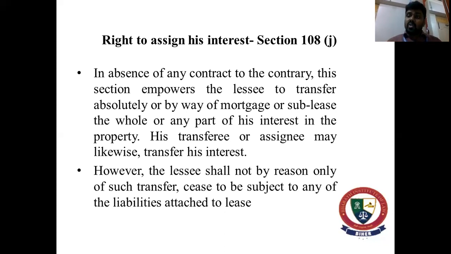So we have seen that you have the right to get the possession, and it becomes a liability of the lessor to give you the possession. So it becomes a right of the lessee to claim the possession. Now it is a liability of the lessee to give the possession back. You have to give the possession back on the expiry of the term. So on the expiry of the lease period, on the expiry of the lease deed, the lessee is responsible. The lessee is duty bound to give back the property, to give back the possession in the same way in which he has received it.